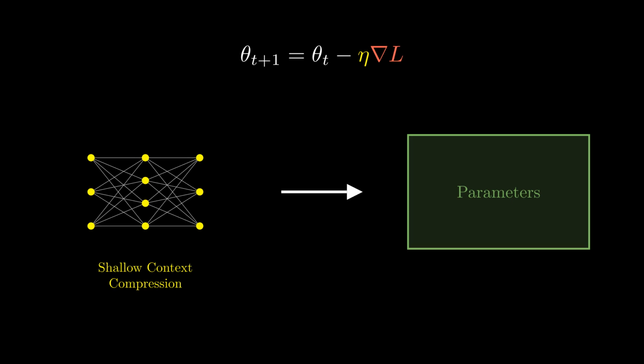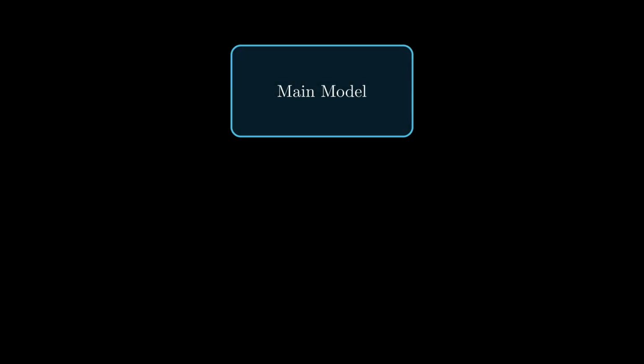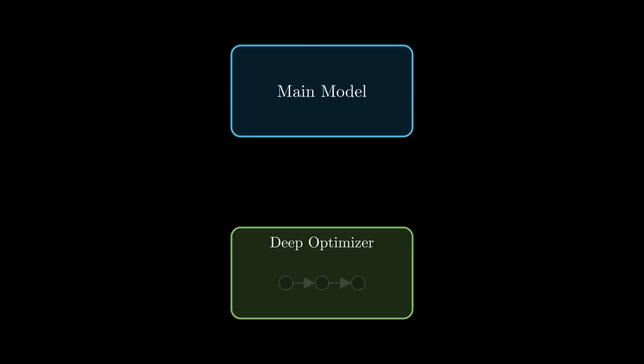This realization is powerful. If an optimizer is just a shallow network, what happens if we replace it with a deep one? That is the question we will explore next. Building on the limitations of fixed architectures, nested learning proposes a fundamental structural shift. Instead of a single model updated by a rigid equation like SGD, imagine splitting the system into two distinct levels. At the top, we have our main model, the network actually performing the task, but beneath it lies the deep optimizer. In this paradigm, we replace the simple update rule with a fully expressive neural network, often a recurrent neural network, acting as a nested learner.